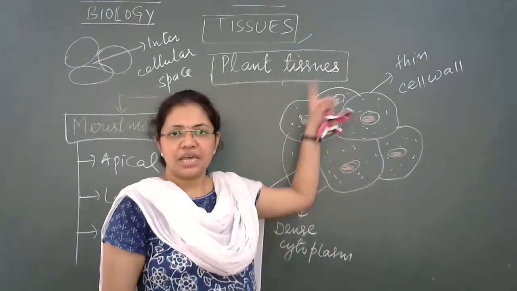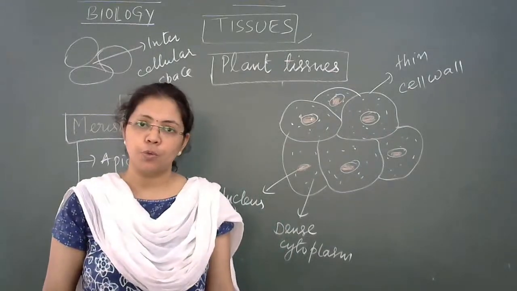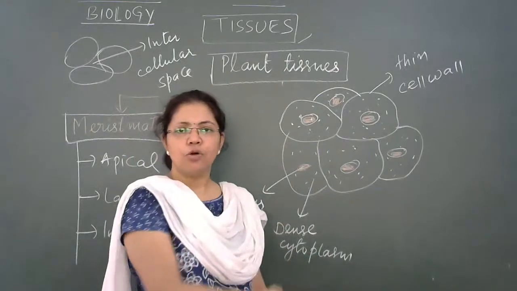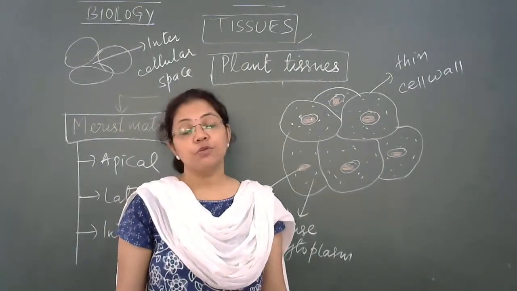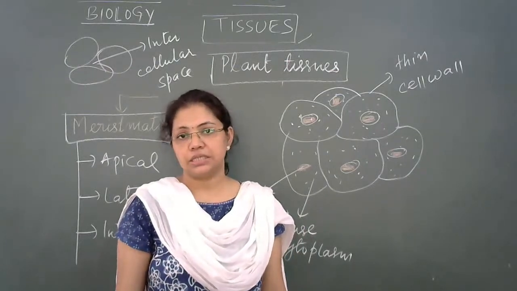So students, here is a picture of a kind of plant tissue in front of you. Is there any important cell organelle missing from this diagram? That is one of the most important parts, more important for plants. Yes.